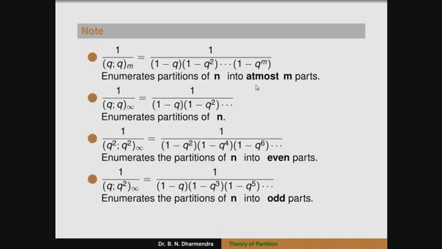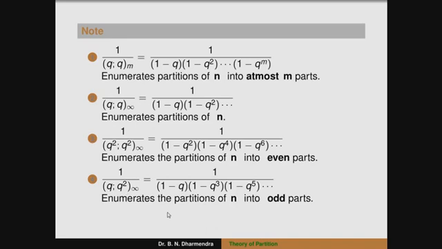So these are all the denominator terms. These directly enumerate partitions of n into at most m parts for the first one. The second one enumerates partitions of n with no restriction. Here, because the power of q is even, it enumerates partitions of n into even parts. The last one enumerates partitions of n into odd parts, because the power of q is odd. So therefore these are the terms.